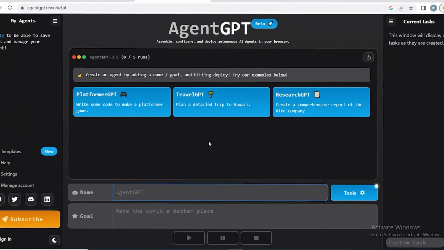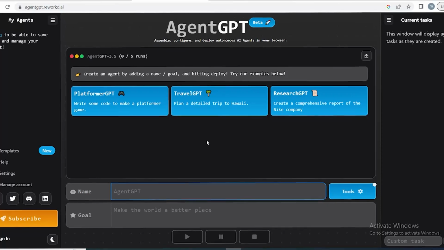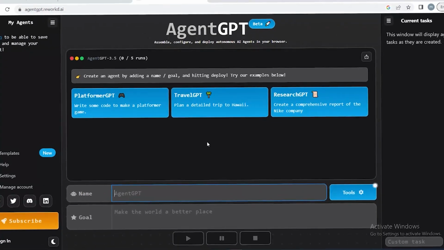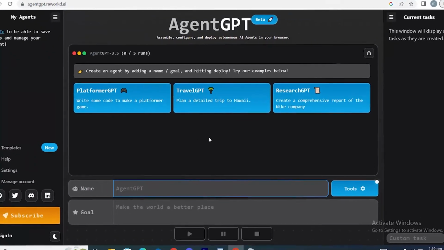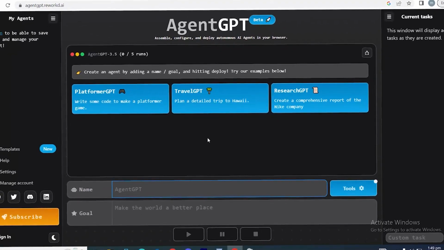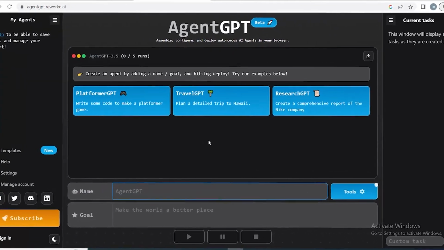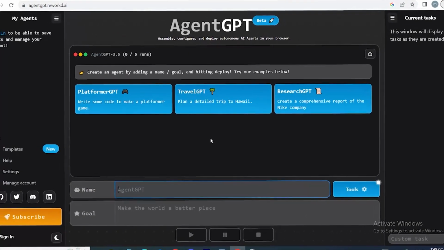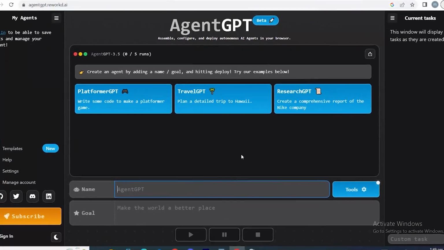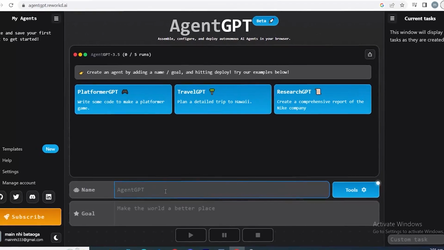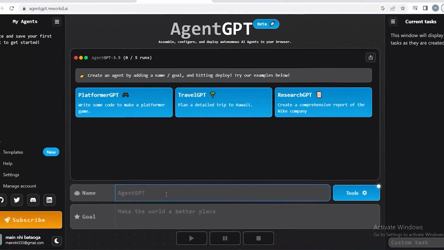Agent GPT can produce its own prompts to continue progressing towards the objective you set, in contrast to ChatGPT, which requires you to actively give it further prompts. It continues until it makes an attempt to accomplish that goal. Here are a few of the samples it provides to help you come up with ideas, but I'd want to promote YouTube GPT to you.